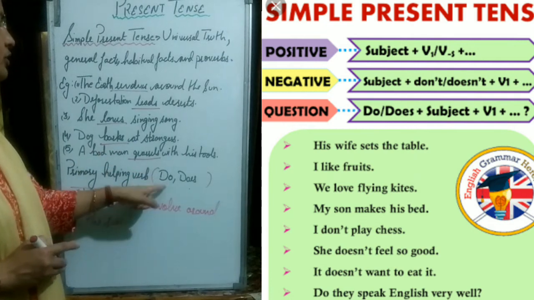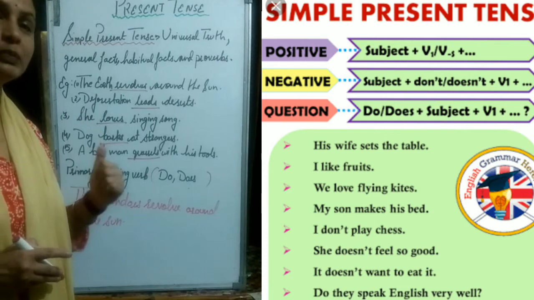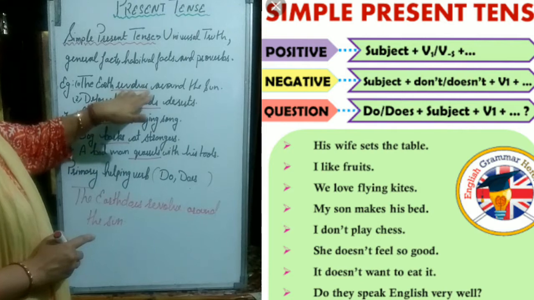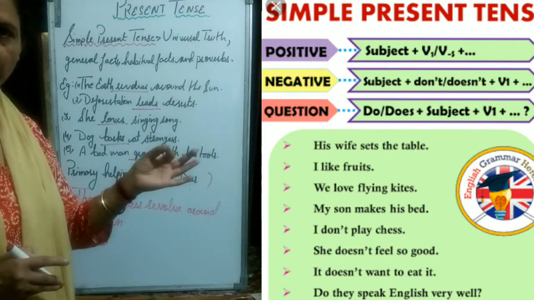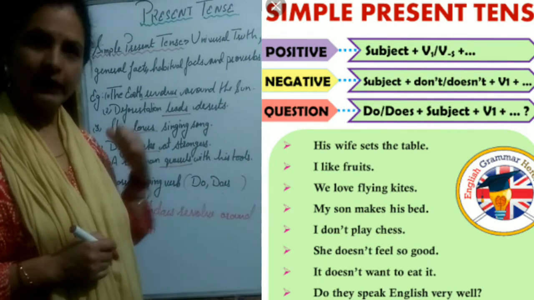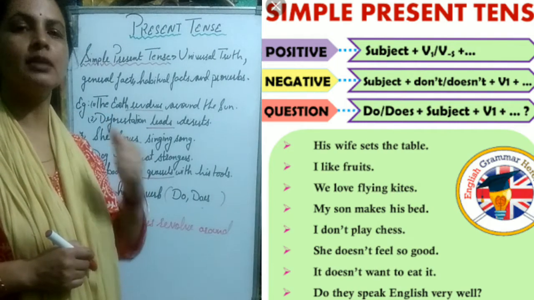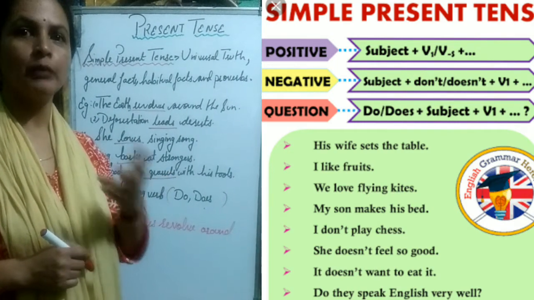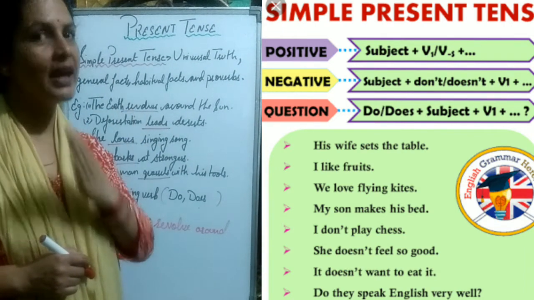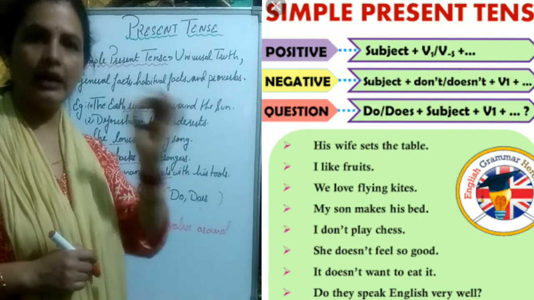Now children, one more situation is there, that is about plural subjects, okay? With plural subjects we always skip the use of s, because s is always used with a singular subject. Now if we change the subject from singular to plural, that time we use the primary helping verb do and we avoid the use of s in main verbs.